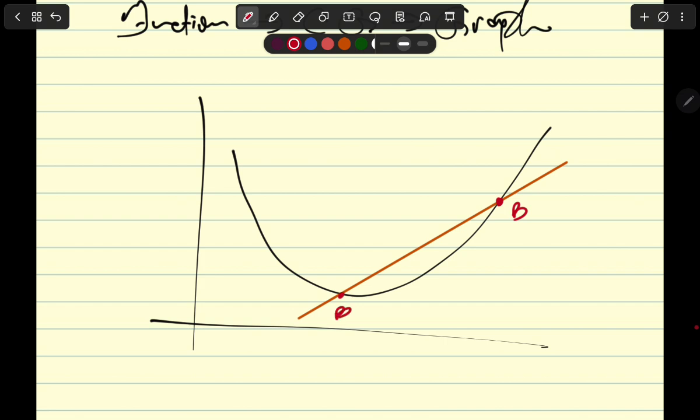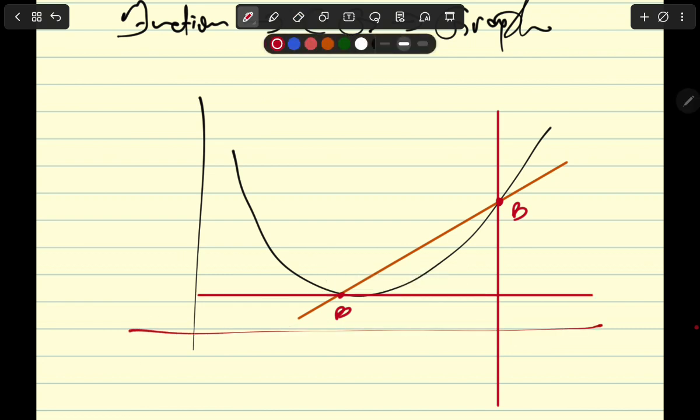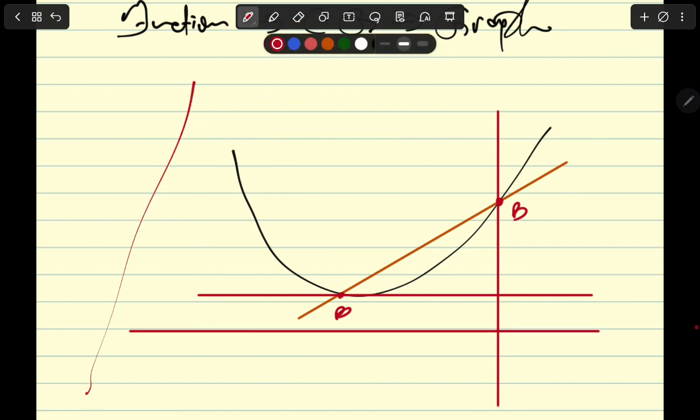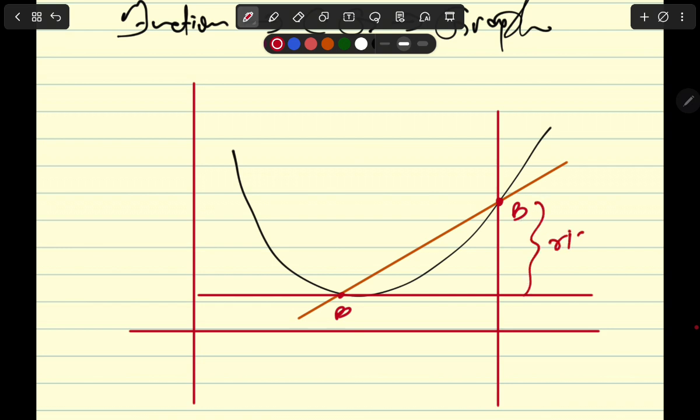If I calculate rise over run, how can I do that? I will draw a horizontal line here. I will draw a vertical line here. Wait a second, let me just try to make the axes nicely as well, right? Because we are going to explain some very nice concepts using this diagram, the secant line and the tangent line. Okay, now the gradient of this line is going to be this rise over run, right? So I obtain the gradient of this secant line. Let's call it the secant line.